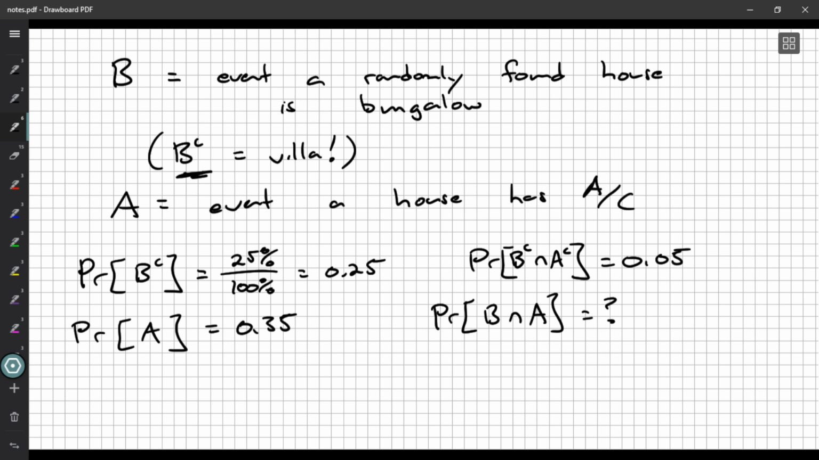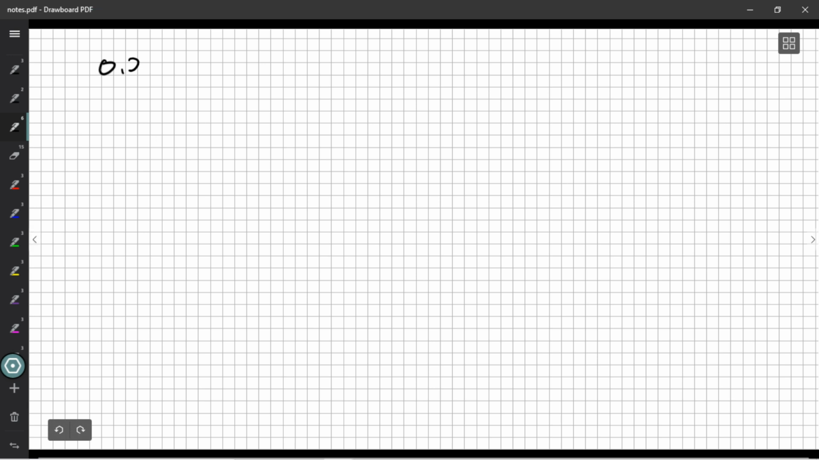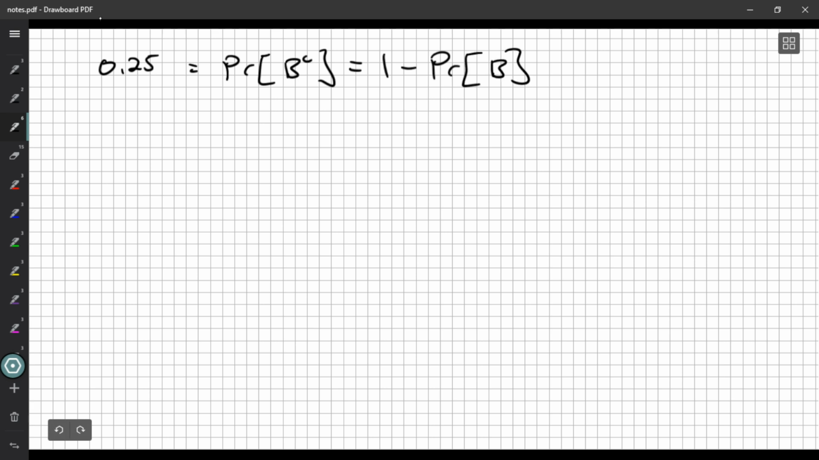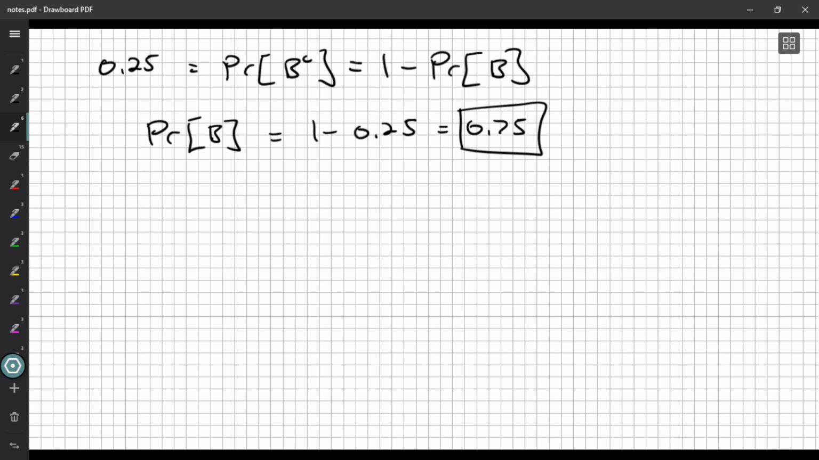What can we do here? Well, first thing I can think to do, we know that 0.25 is the probability of B complement. But the way we calculate probabilities is 1 minus the original. So 0.25 is 1 minus the probability of B. If I add the probability of B to both sides, and I subtract 0.25 from both sides, I can see the probability of finding a bungalow. It's 0.75. 3/4 of the houses here are bungalows. That gives me the probability for B.